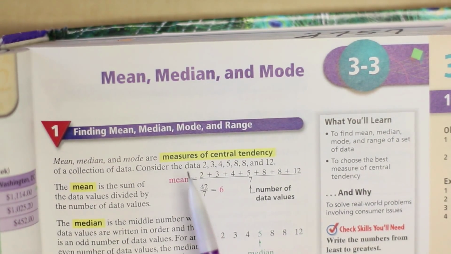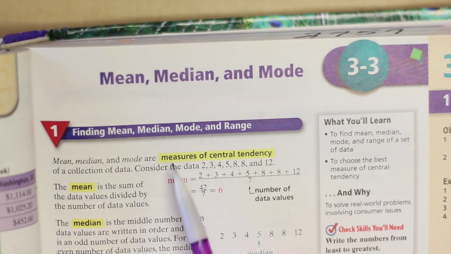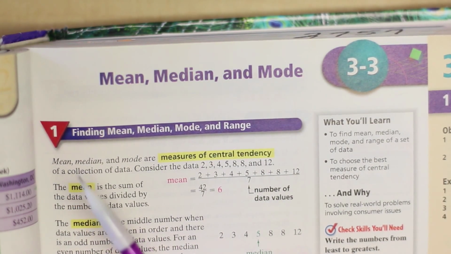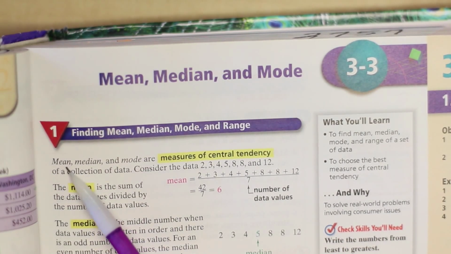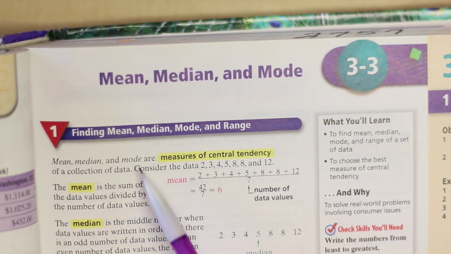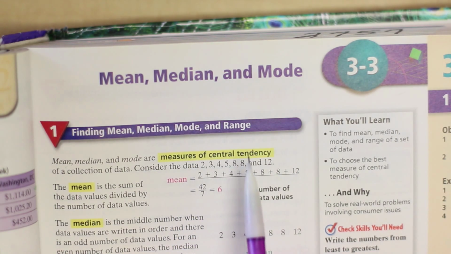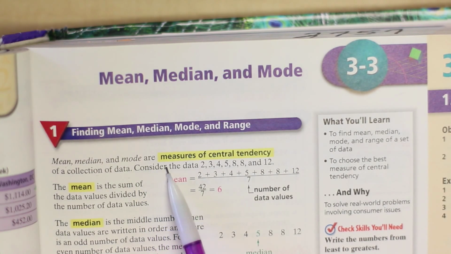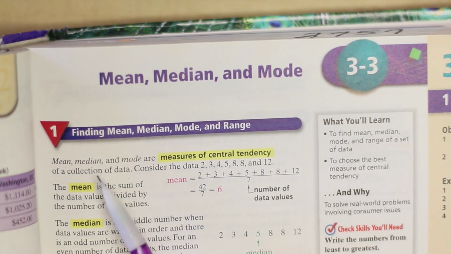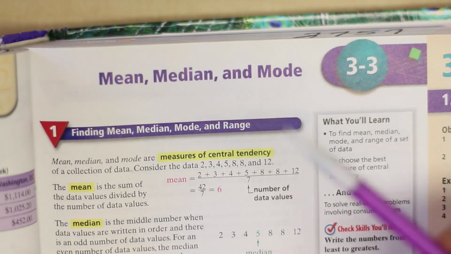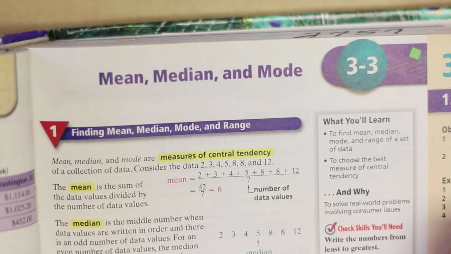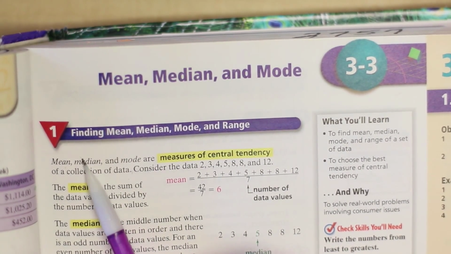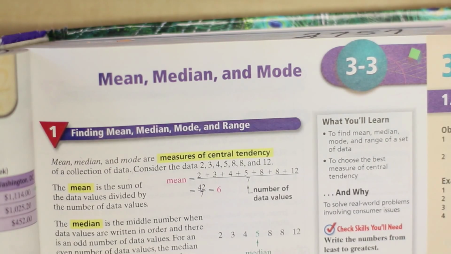So, first, I would like you guys to write this down on your notebook paper because it'll be on your note quiz. Write down: mean, median, and mode are measures of central tendency of a collection of data. You don't need to write down the rest of this or the examples. Just write down this first sentence. If you want, you can open up your textbook to page 139 and copy down this first sentence. You will need it for your note quiz.